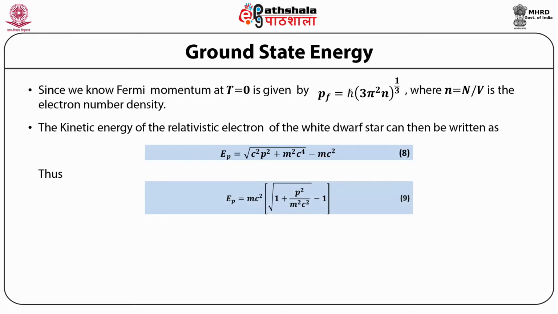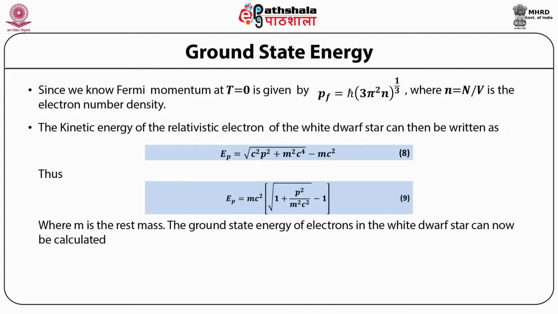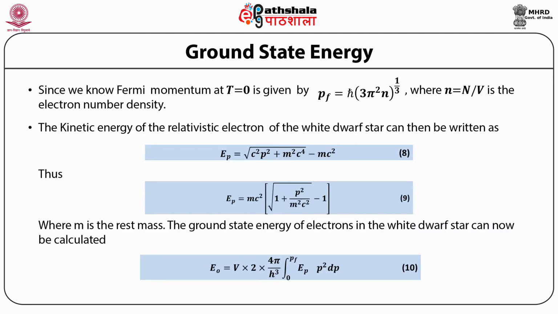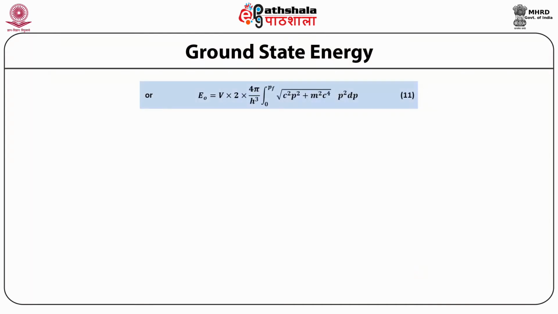Thus, E(p) is equal to m c squared multiplied by the square root of 1 plus p squared upon m squared c squared, minus 1, where m is the rest mass. The ground state energy of the electrons in the white dwarf star can now be calculated. That is, E naught is equal to V times 2 into 4 pi upon h cubed, integral from 0 to p_F of E(p) p squared dp, or E naught is equal to V into 2 into 4 pi upon h cubed, integral from 0 to p_F of the square root of c squared p squared plus m squared c to the power 4, times p squared dp.